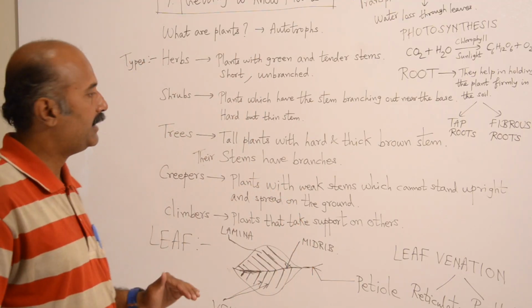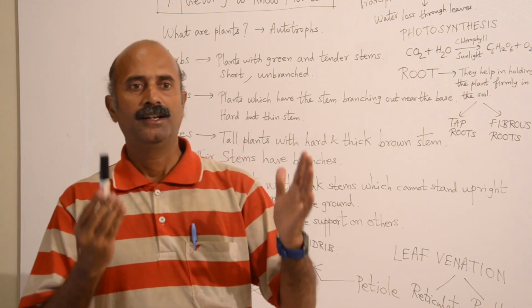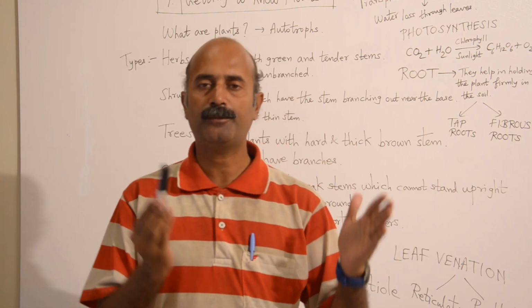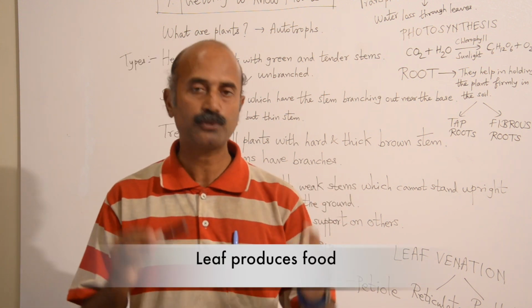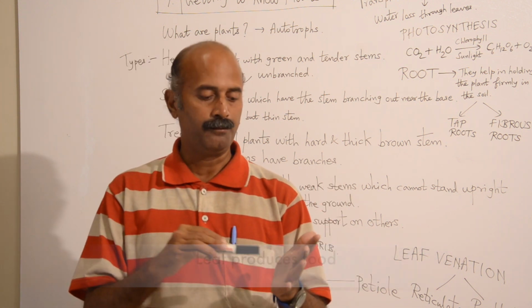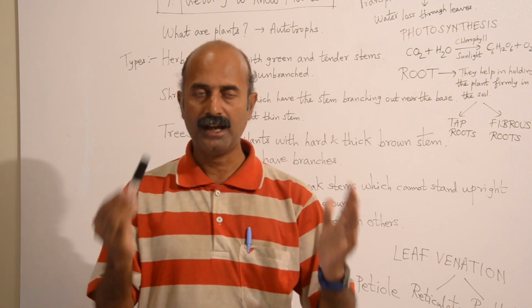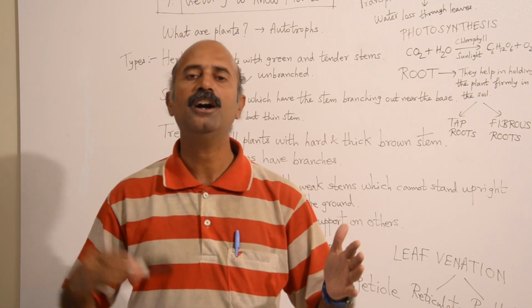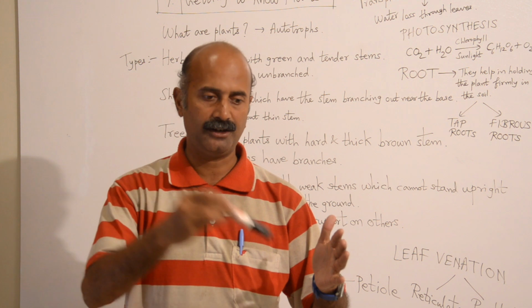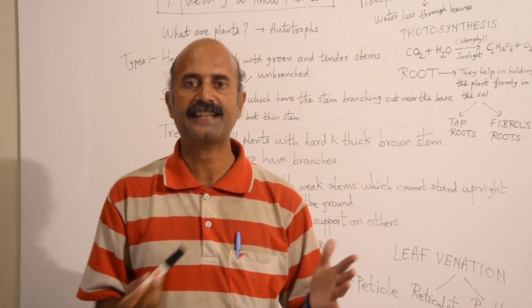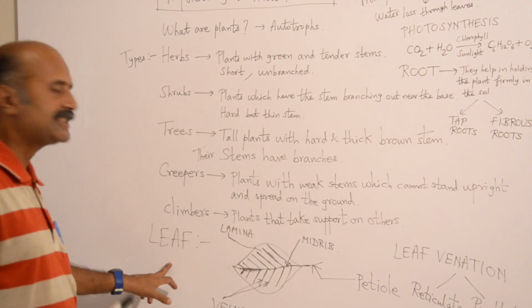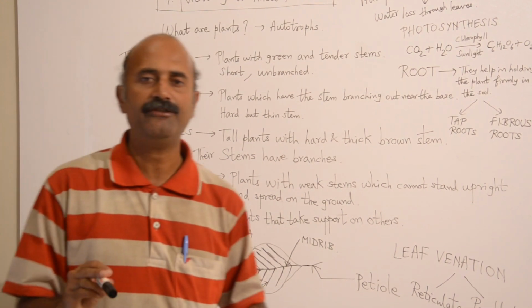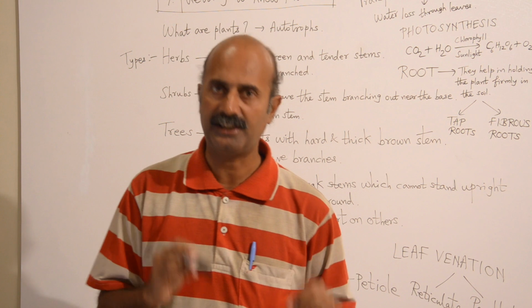Now we come to the parts of the plant. The most important part of the plant is the leaf, because the leaf produces the food. That's why leaf is very, very important, because leaf has that surface area where sunlight can be captured and photosynthesis can take place and food can be produced. So let's study the structure of the leaf in a little bit greater detail.